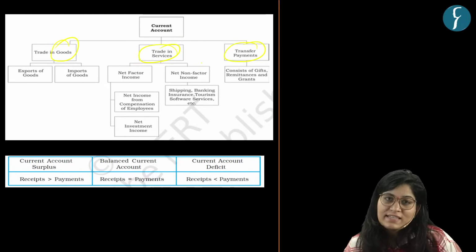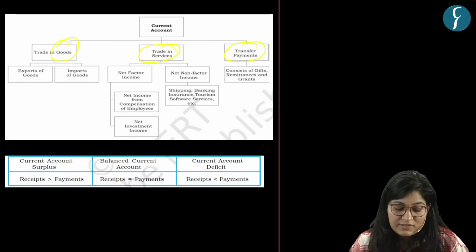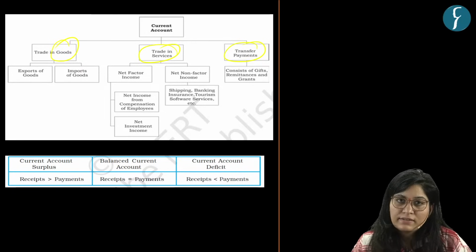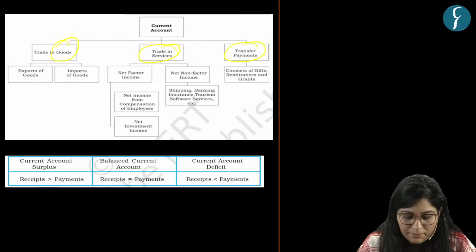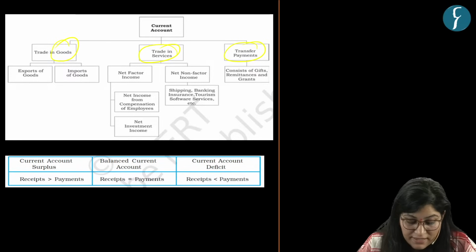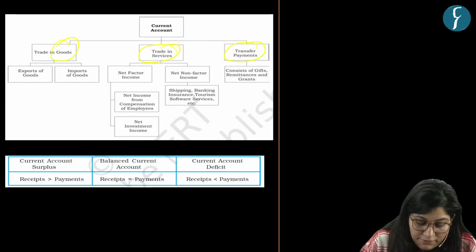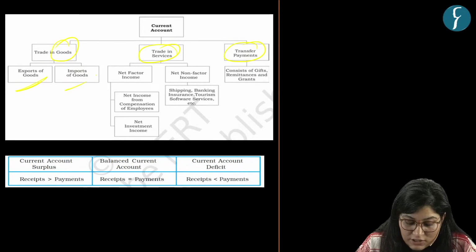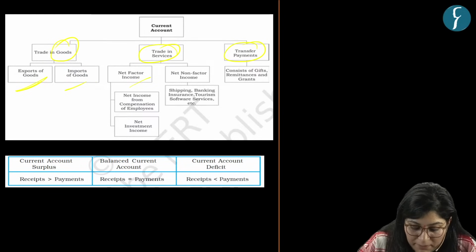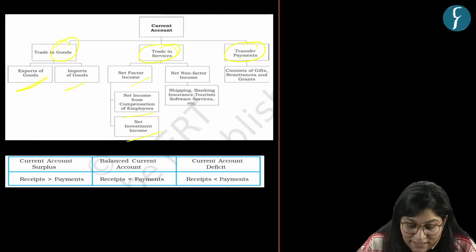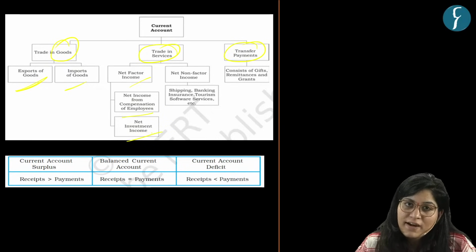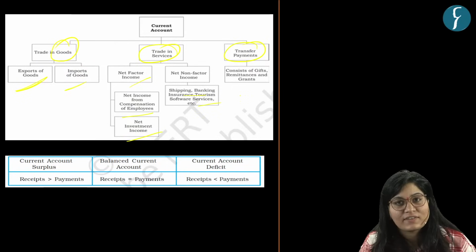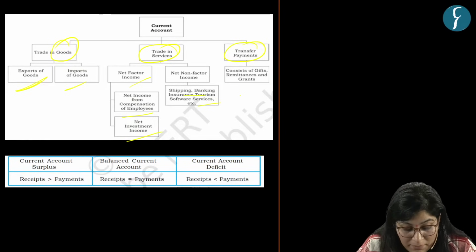So the record of all these three, trade in goods, services, and transfer payment, is equal to the current account. Basically, the current account entails these three. Trade in goods consists of export of goods and imports of goods. Trade in services consists of net factor income, which is from compensation of employees and net investment income. We have net non-factor income also, which is coming from shipping, banking, insurance, tourism, etc. And then we have transfer payment.